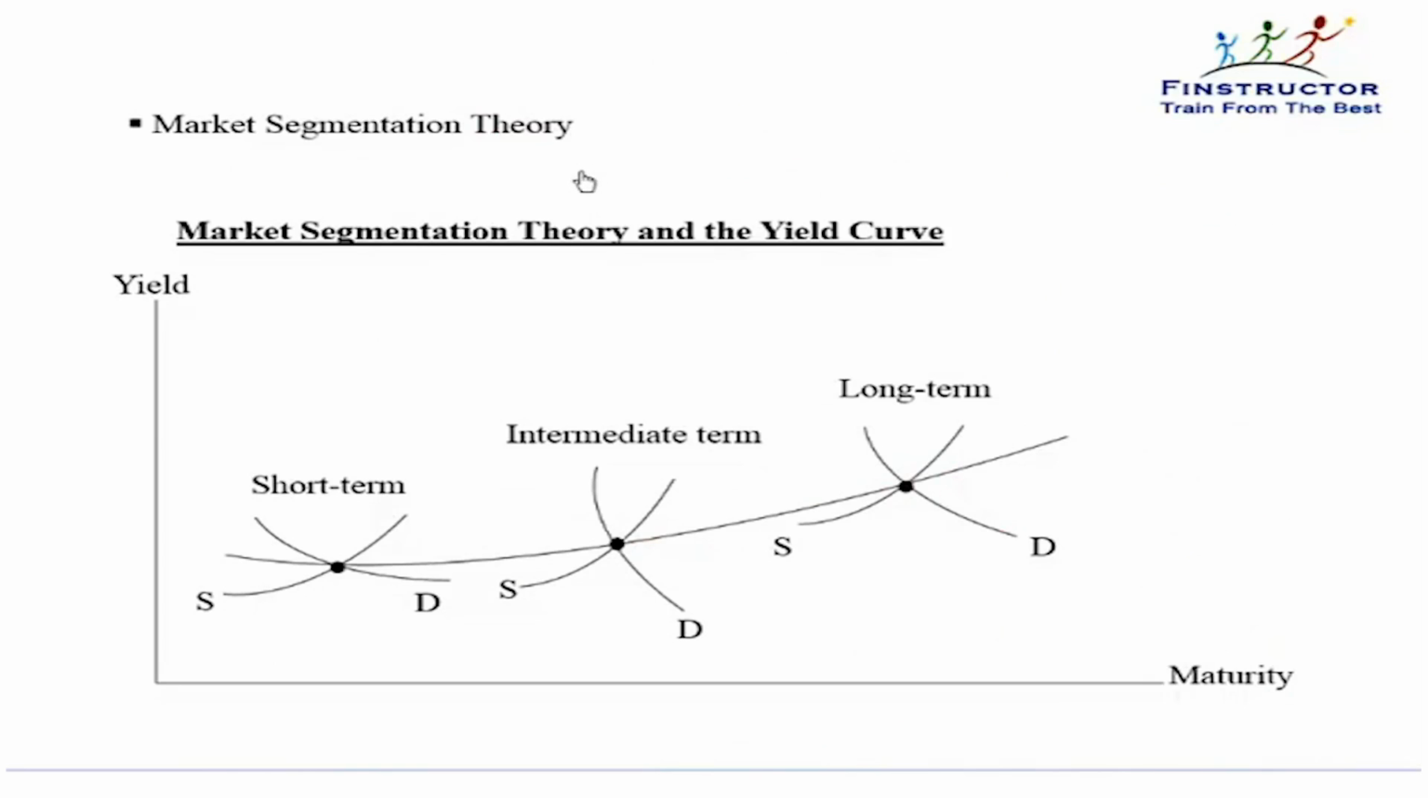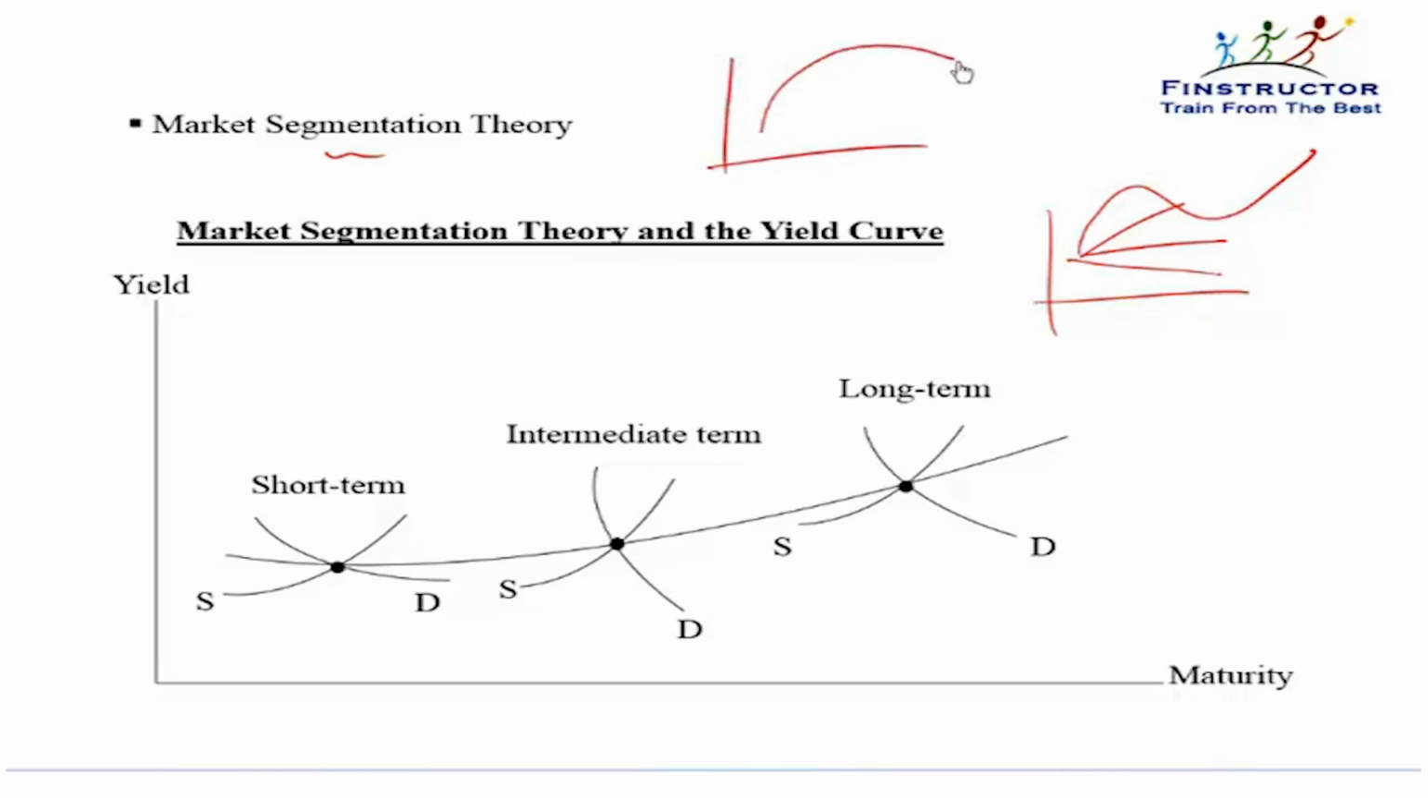The third theory to explain the shape of the yield curve is referred to as the market segmentation theory. The market segmentation theory simply says that the yield curve can be upward sloping, downward sloping, or flat. It can be a more complicated shape also. It can be a shape like this: short-term rates are low, very long-term rates are again low, medium-term rates are high. Because it's all a function of demand and supply of money at a particular term.